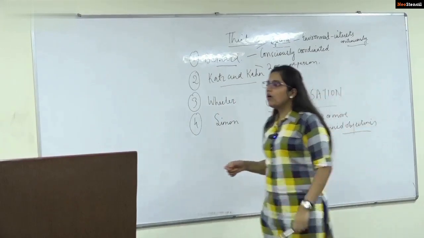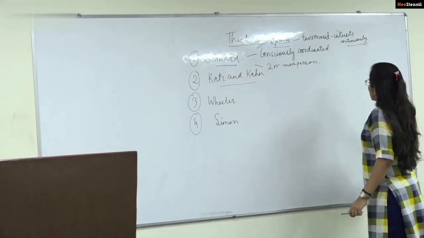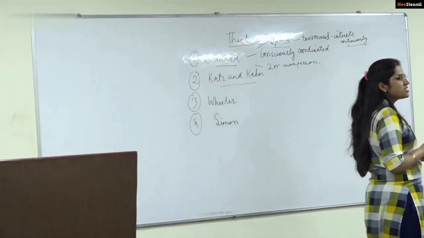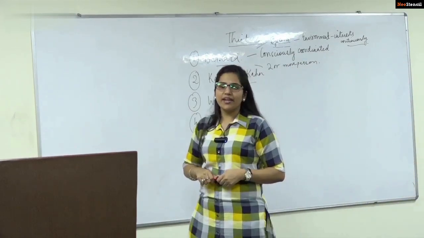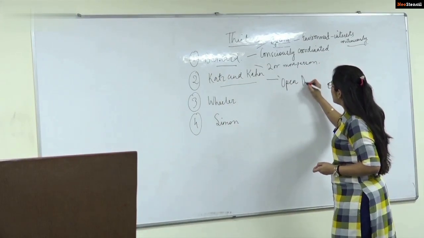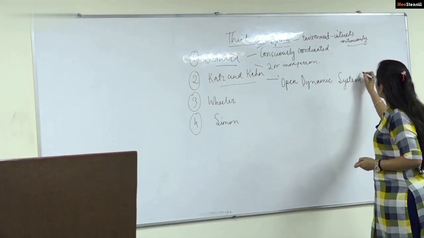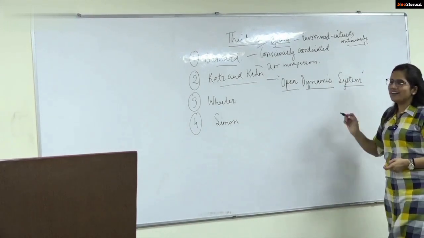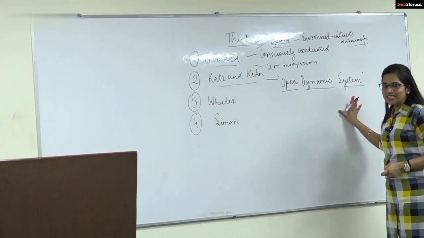Katz and Kahn has defined the organization as an open dynamic system. Now see, open dynamic system, UPSC has asked this question in recent years. The organization is an open dynamic system, explain. Fine. Now you have to pay attention to all three words. Open dynamic system. Every word has a different connotation and it is a very important definition. You need to have an understanding of each and every word stated here.